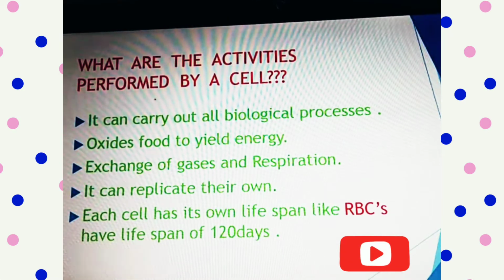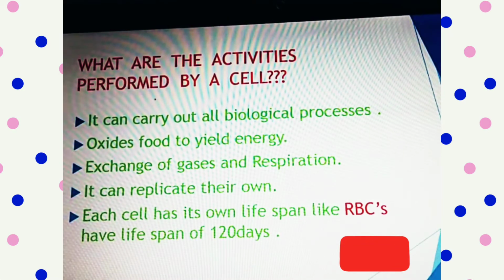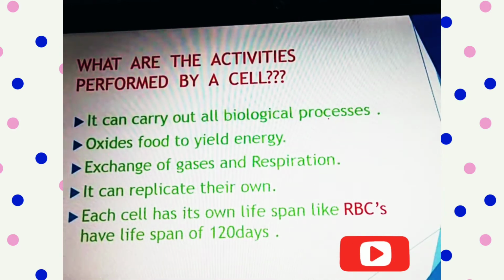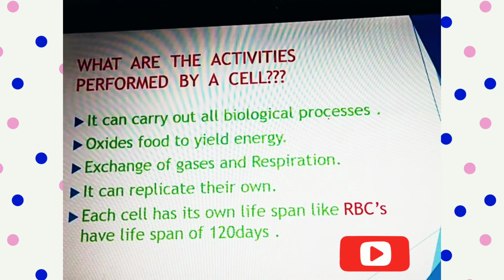And functions means what are the functions that can be performed by a cell? It can carry out all biological processes, means all the metabolic activities can be performed by a cell, like respiration, digestion, excretion, circulation, and all those biological processes which occur in our body.